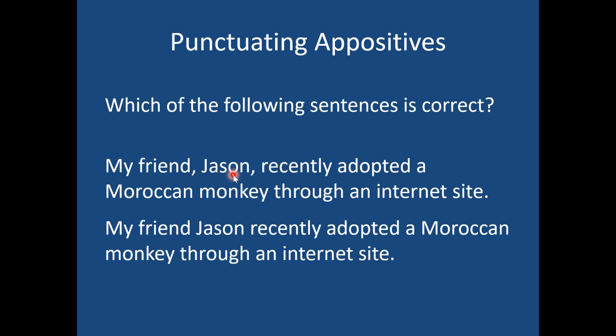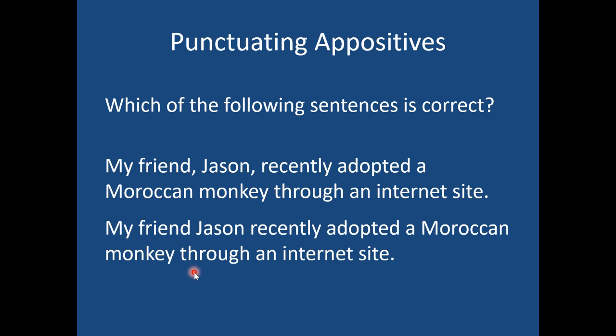So if I said my friend recently adopted a Moroccan monkey through an internet site, well, if I simply said my friend and I put commas around the word Jason, that implies that I don't have to say the word Jason. When I say my friend, you know exactly who I'm talking about. Further, that implies that I have only one friend. But if I said my friend Jason, that means that I actually have more than one friend.